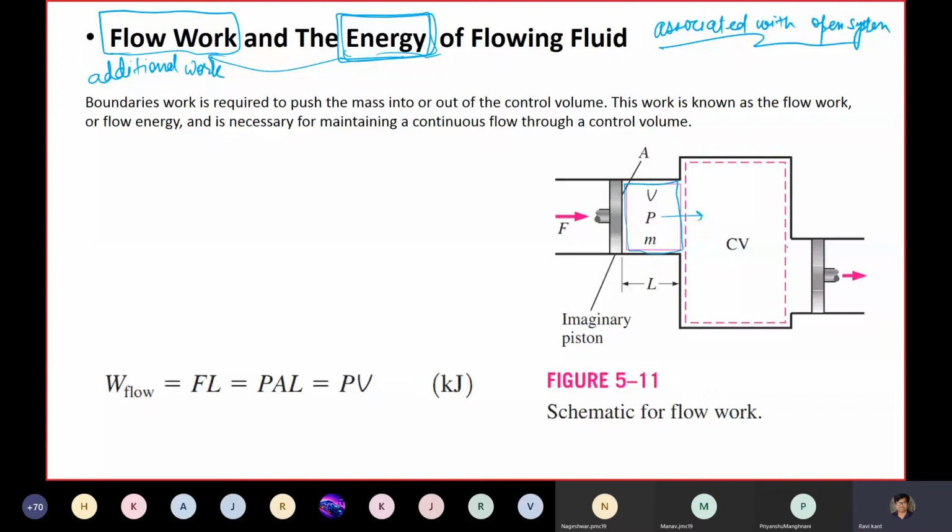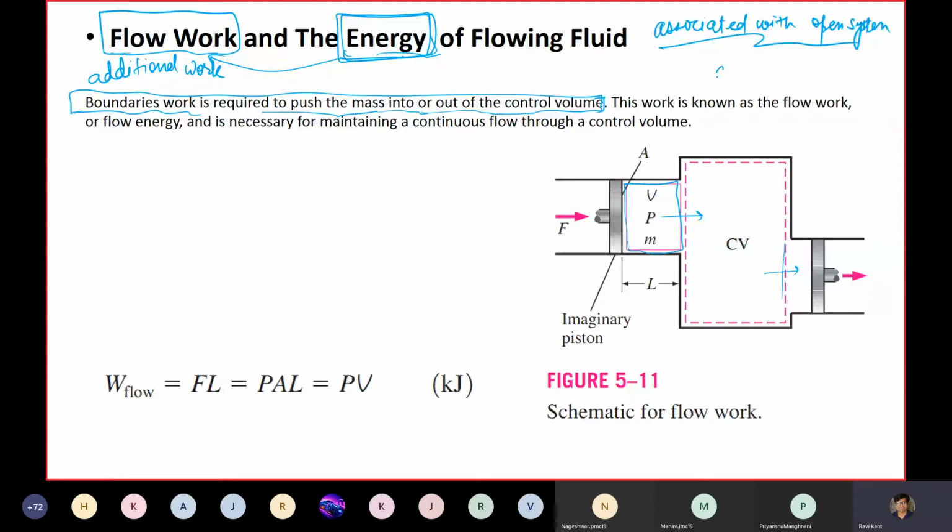So essentially boundary work is required to push the mass into or out of the control volume, and this is the extra work that the system is doing as compared to the closed system.